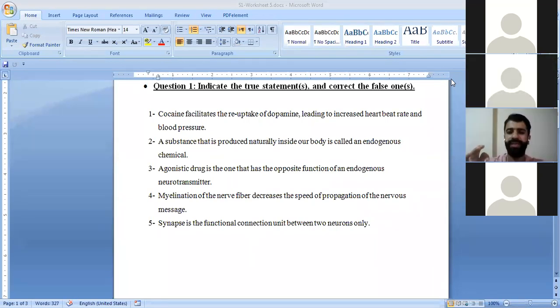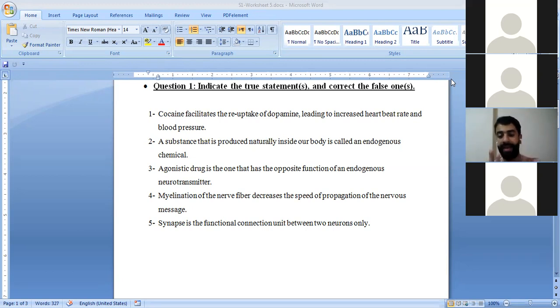What does the effector represent? What is the effector? It can be a muscle. The effector can be a neuron, or a muscle, or a gland, or an organ.